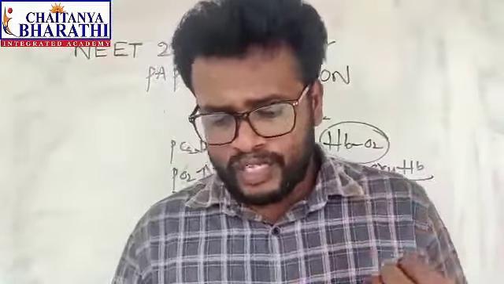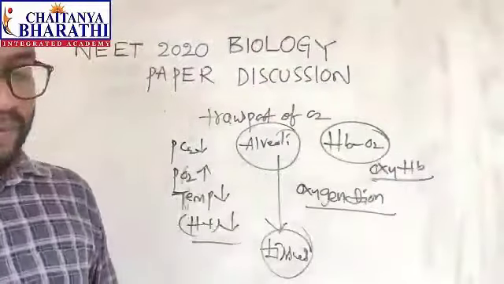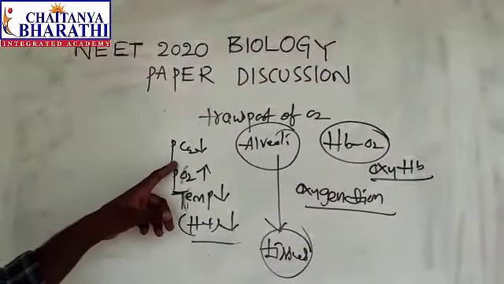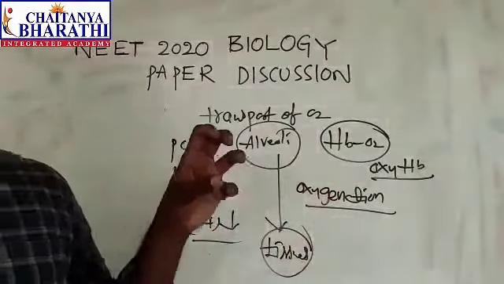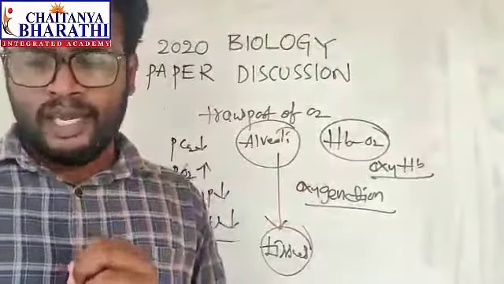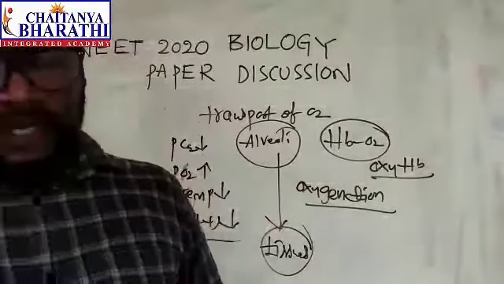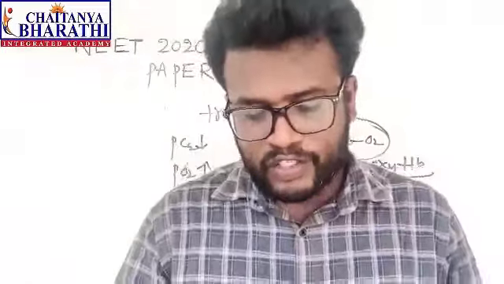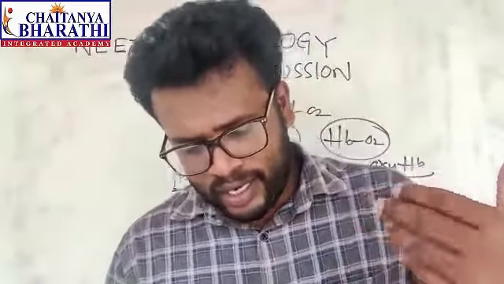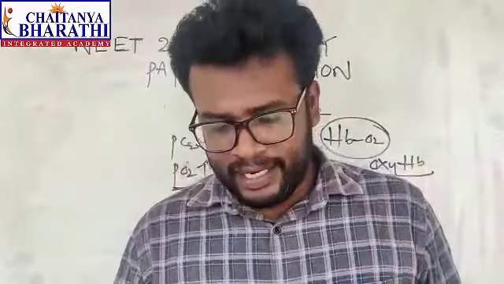So this is the answer actually, though this statement is a little controversial. Let us see the other options. Binding of oxygen with hemoglobin is mainly related to the partial pressure of oxygen. So this is the right statement.